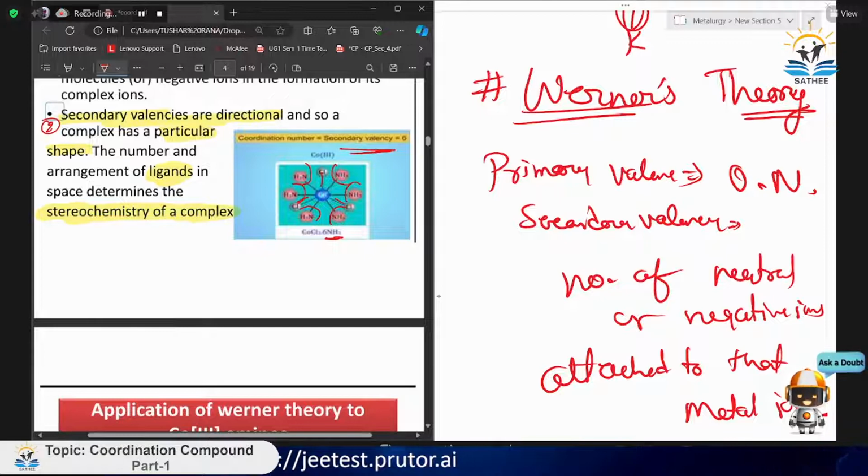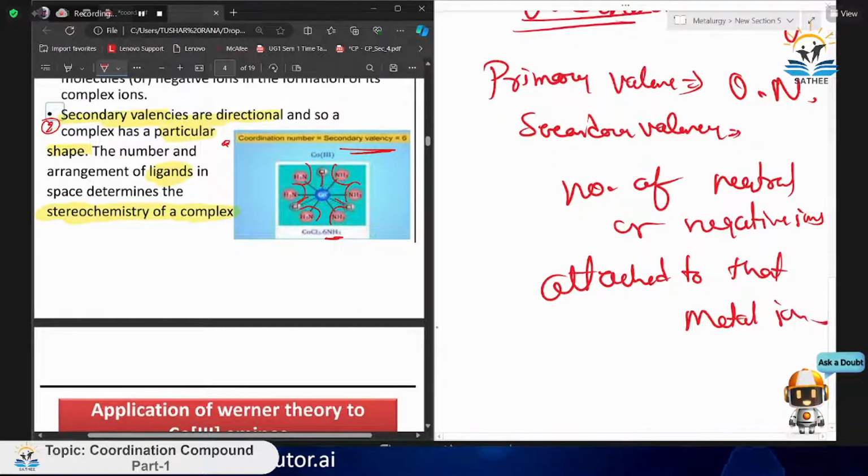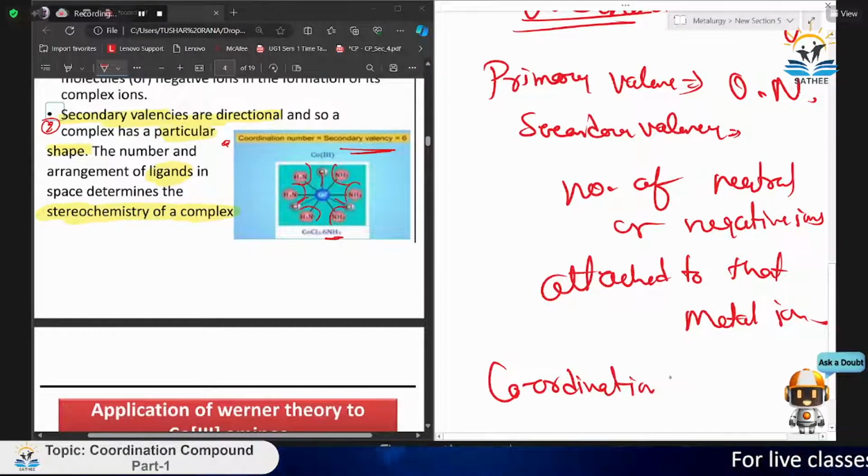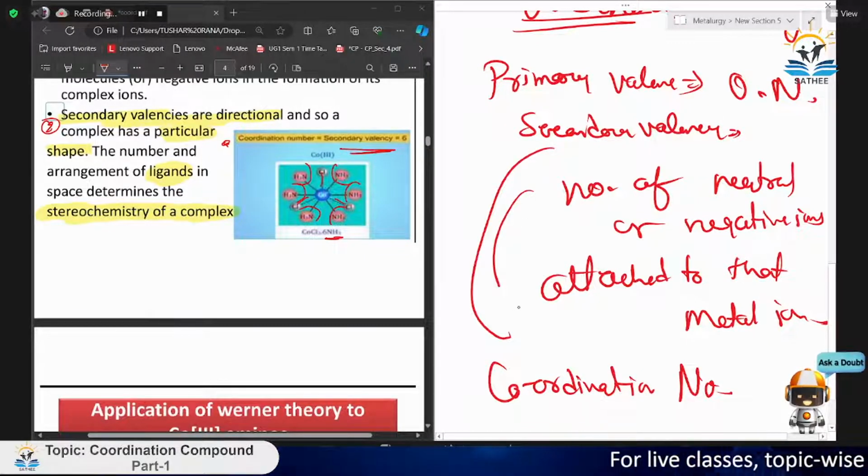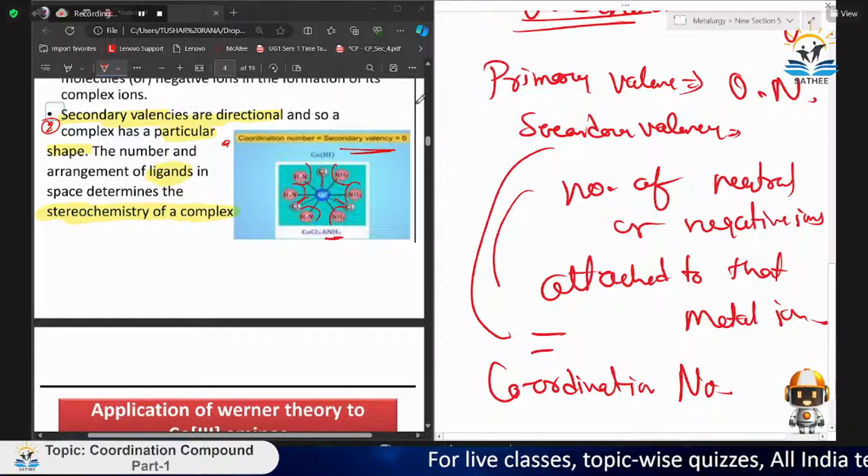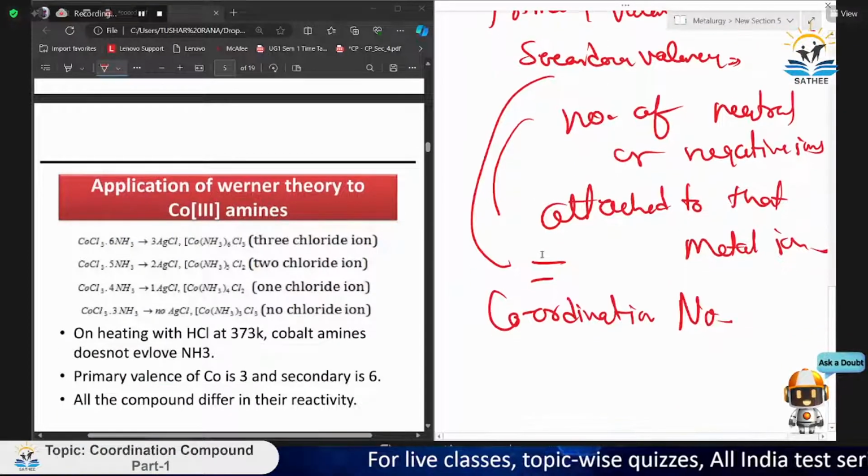In this type, you need to understand that it is generally known as the coordination number. So secondary valency is equal to the coordination number, and primary valency is equal to the oxidation number. So you can make a relation like that.